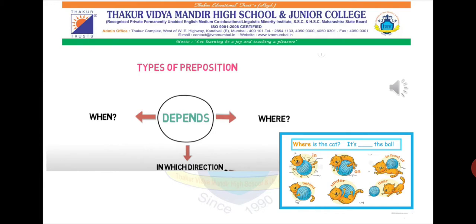So in preposition we have three types: it depends accordingly on when, where, and in which direction. We will be studying each type in detail, and you all will get a good picture of it.